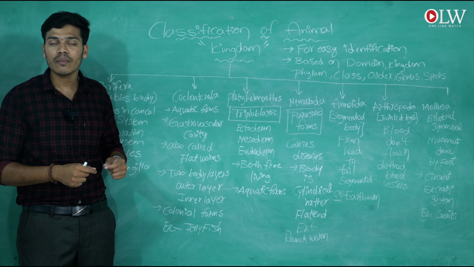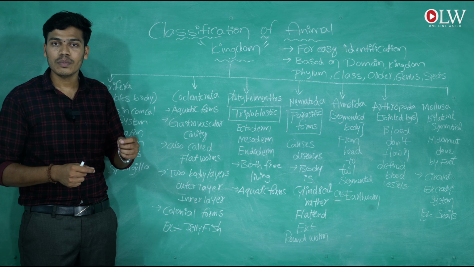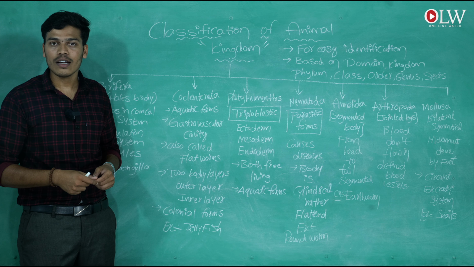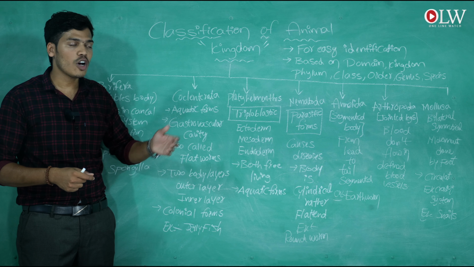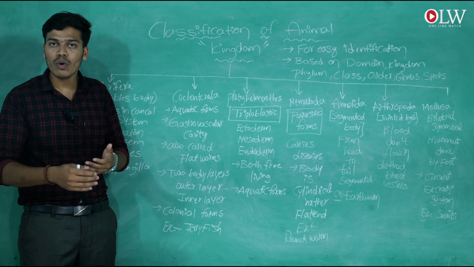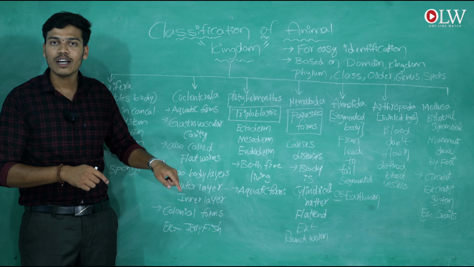Another example of arthropods is the scorpion, also an example of arthropoda, with jointed legs. If you know more examples of arthropoda, simply comment down.